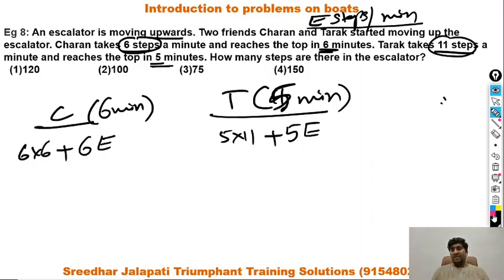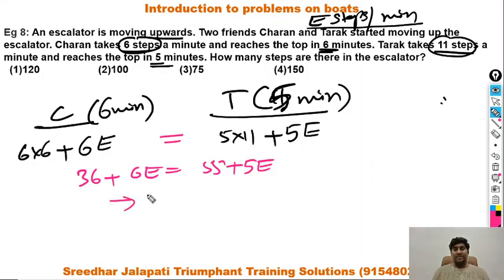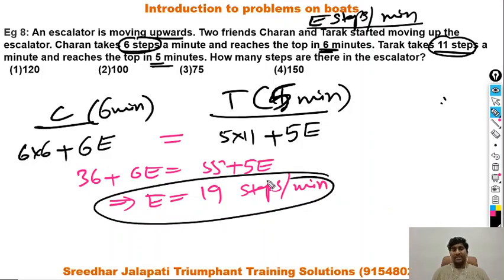Whether it is Charan or Tarak, the total number of steps on the escalator should be the same. So this is 36 plus 6E is equal to 55 plus 5E. So on simplification, I will be getting E is equal to 19. So the speed of the escalator is 19 steps per minute. Had you been asked to find the speed of the escalator, this would have been the answer. But in this question, again, we are not asked to find the speed of the escalator. We are asked to find how many steps are on the escalator.